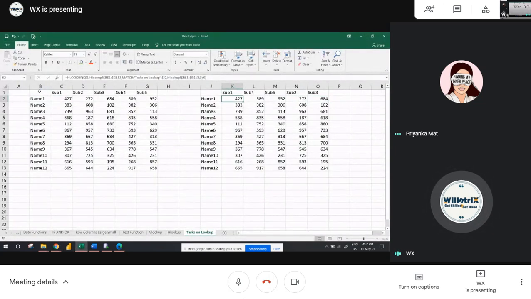Understand what a VLOOKUP is and what an HLOOKUP is. Then we have to discuss the difference between VLOOKUP and HLOOKUP, where exactly we use VLOOKUP and where exactly we use HLOOKUP. Those questions will arise in the next class. So you should be perfect on these two first basic things, VLOOKUP and HLOOKUP, the oral concept, whatever I teach today.